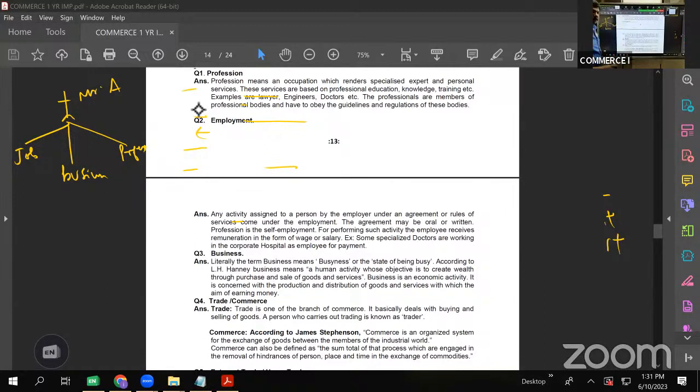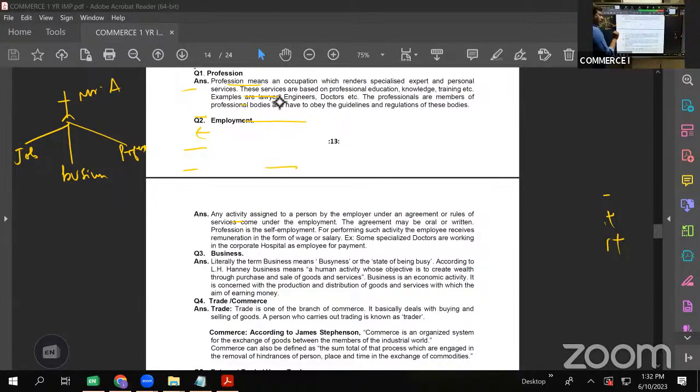Profession means this particular aspect requires expertise. Like a doctor is there, a chartered accountant is there, a lawyer is there. Can anybody become a doctor? No, you have to pursue medicine. Can anybody become a lawyer? No, he has to pursue law. So they are experts in their own field. Such a thing is called a profession. Profession means an occupation which renders specialized expert personal services like doctors, engineers, chartered accountants. All these are called professions.